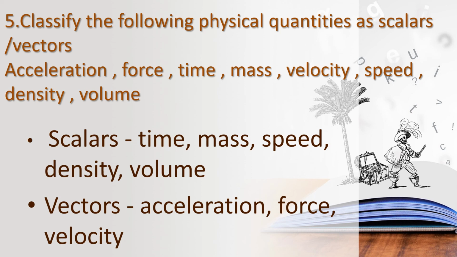And then mass is also a scalar quantity. It needs only magnitude. And then velocity needs both magnitude and direction, so it is a vector quantity. So speed is a scalar quantity. And density is also a scalar quantity, and volume is also a scalar quantity.